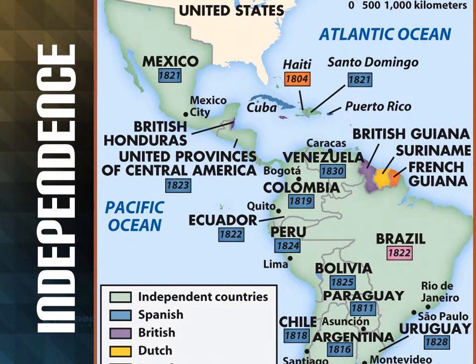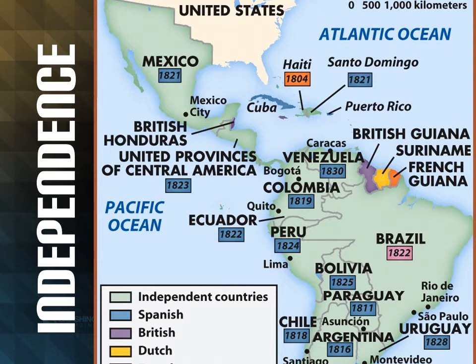Now, after the United States gained their independence in the Revolutionary War, a lot of other countries in South America wanted to do the same thing. So, as you can see, these little dates here on the map are different countries who fought and gained their independence from countries in Europe.